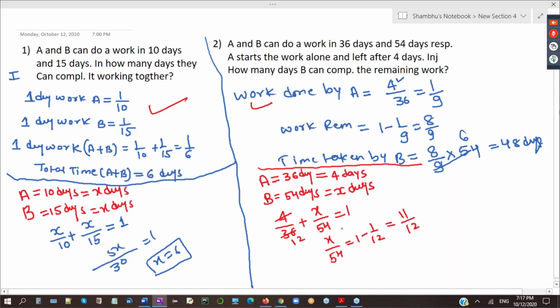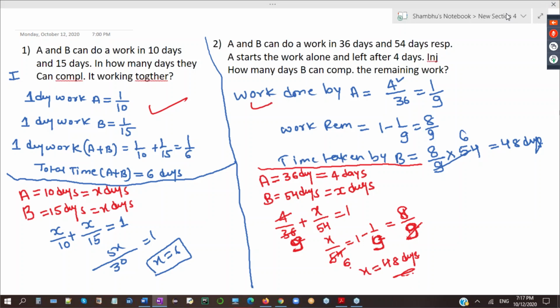So you have to cancel 4 divided by 36, because after 4 days A leaves. I'm making a calculation mistake. Here 4 nines are 36, so 1 by 9, and on this side also. So 8 by 9. 9 sixes are 54. So X is equal to 8 sixes, 48 days. Right?